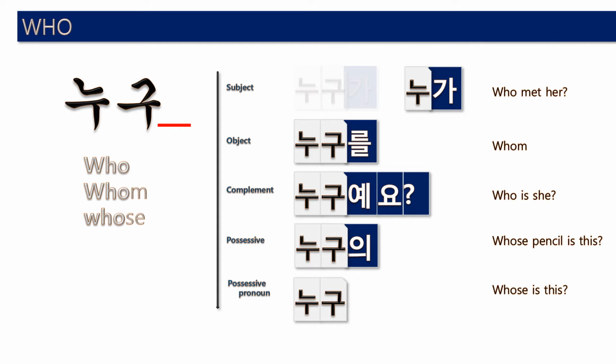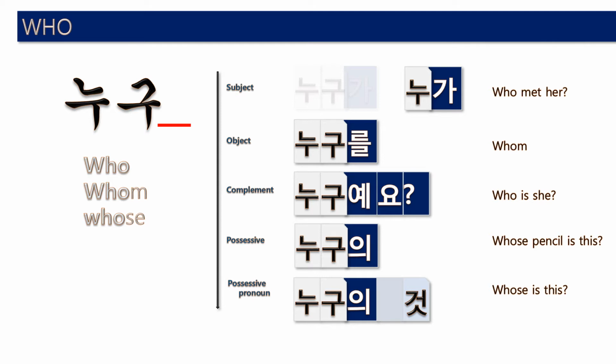And whose is this? In this sentence, whose is the noun. Okay, so we say possessive pronoun. Possessive pronoun in Korean, we also put who. So 누구의 것. Okay, so 누구의 것 is a possessive pronoun. 누구의 것이에요. Whose is this? 이거 누구의 것이에요. And in short form, 누구 거. 이거 누구 거예요. 이거 누구의 것이에요.